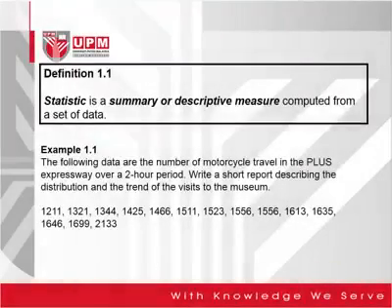Definition 1.1. So what is statistics? Statistics is the summary or descriptive measures computed from a set of data. For example, in example 1.1, we are talking about the number of motorcycles traveling on an expressway for a 2-hour period. So we have 1211 for the first period, 1321, and so on. So this is the data set.